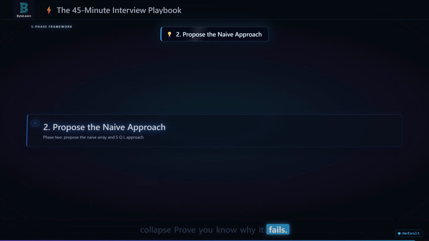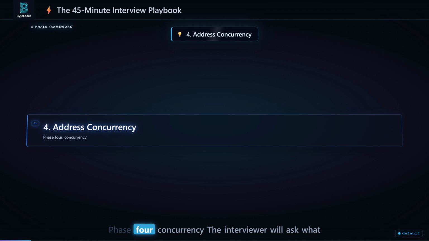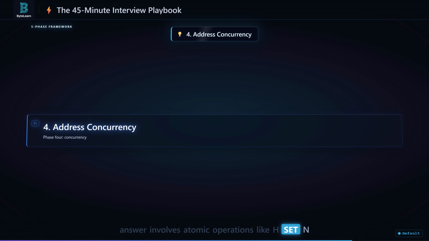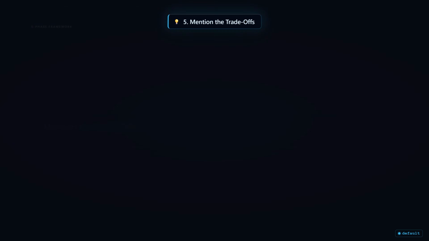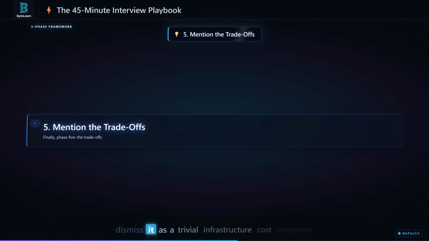Prove you know why it fails. Phase 3. Introduce the hash map. Explain how big O of 1 meets the strict 1 millisecond latency budget. Phase 4. Concurrency. The interviewer will ask what happens if a user taps pay twice. Your answer involves atomic operations like HSETNX. No locks. Finally, phase 5. The trade-offs. Acknowledge that the hash map requires 20 gigabytes of RAM, but dismiss it as a trivial infrastructure cost compared to the catastrophic failure of double charging users.